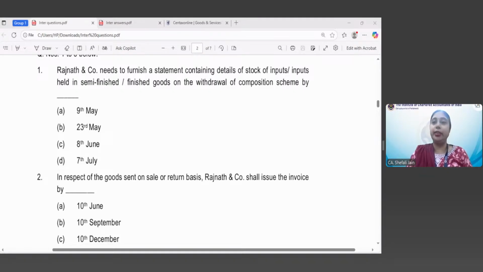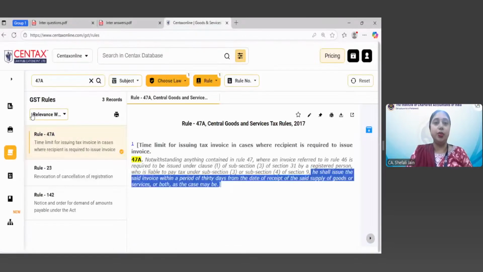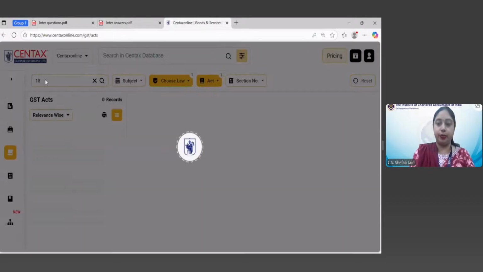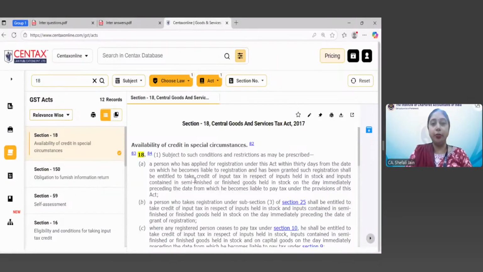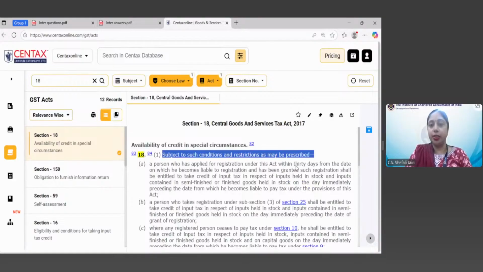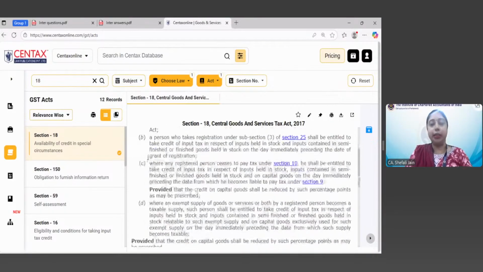Okay, let's see the correct answer and I will tell whether Astha's answer is correct or not. So let us go to the provision first. So let us see the provision of section 18. Section 18 provides that subject to such conditions as may be prescribed. Now we'll see what these conditions are.